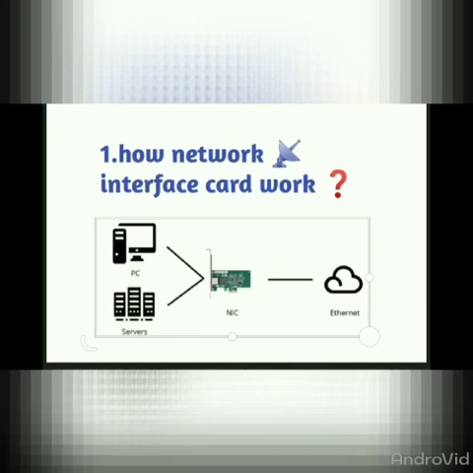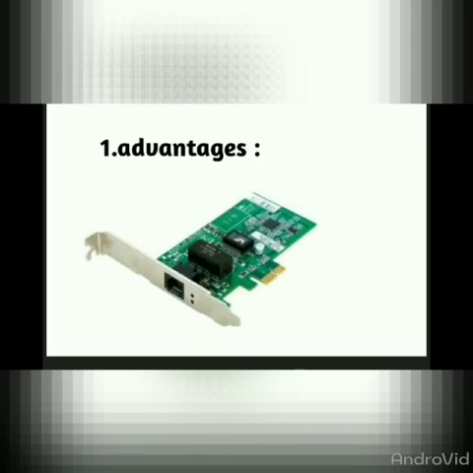How does a network interface card work? See guys, on a computer, the network card works by taking the data given to it by the CPU and sending it to a destination. So it translates the data into a form that can be transferred. Here we are using cables in the connection, and then it translates the data it receives back into data usable by the computer.